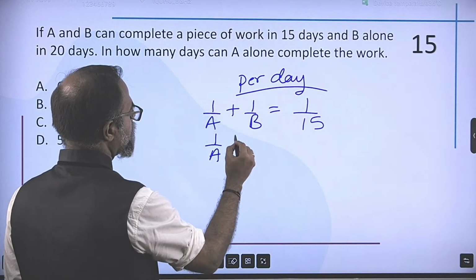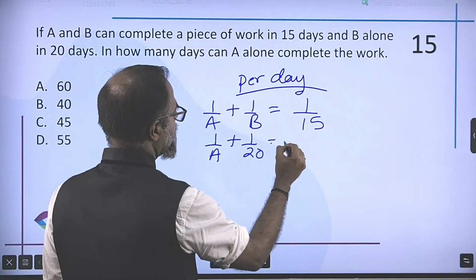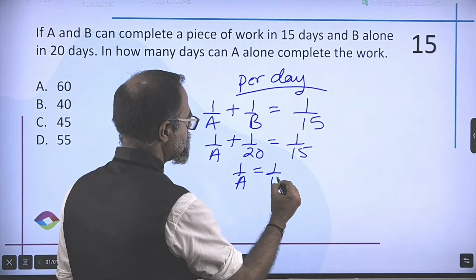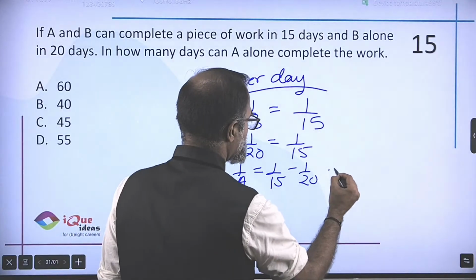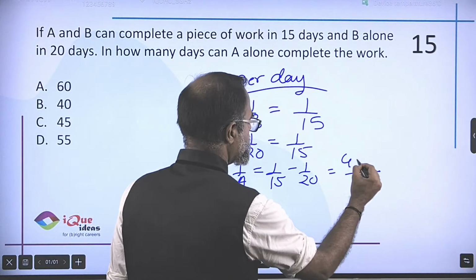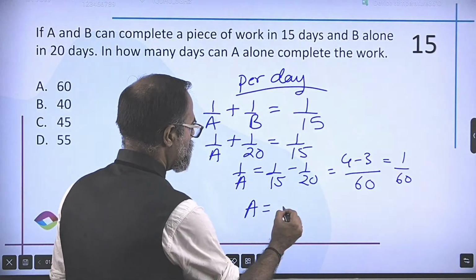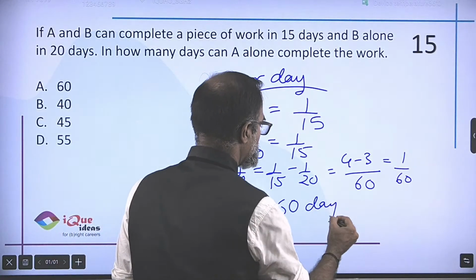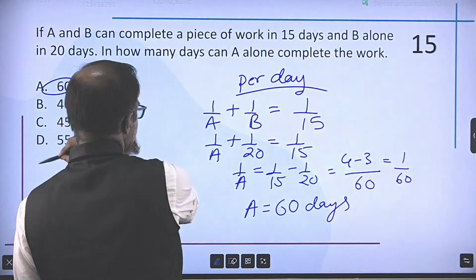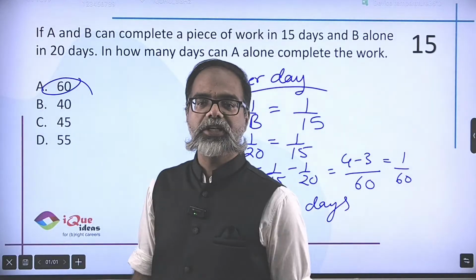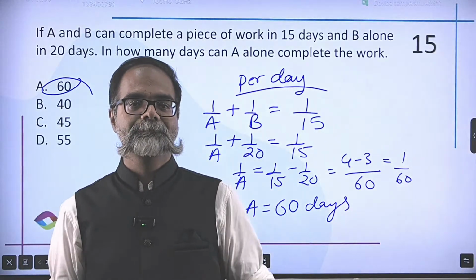So 1 upon A plus 1 upon 20 is 1 upon 15. So 1 upon A is 1 upon 15 minus 1 upon 20, LCM 60, 4 minus 3 is 1 by 60. So A alone can finish the work in 60 days. Mark option A, move ahead. Done with this question, easy peasy lemon squeezy.